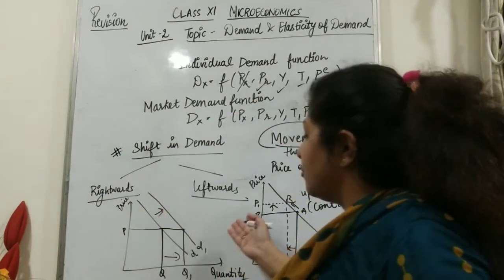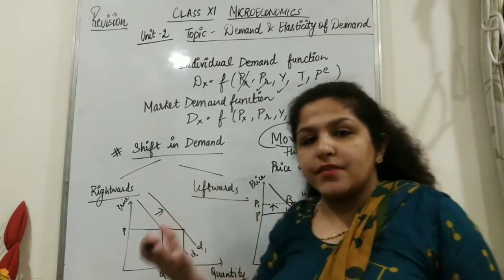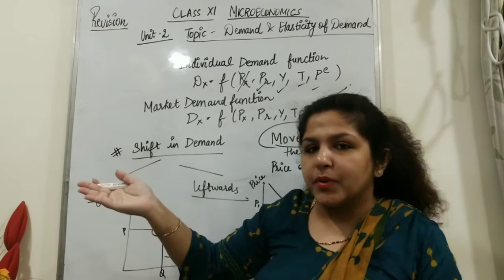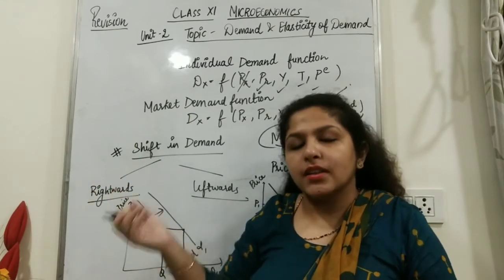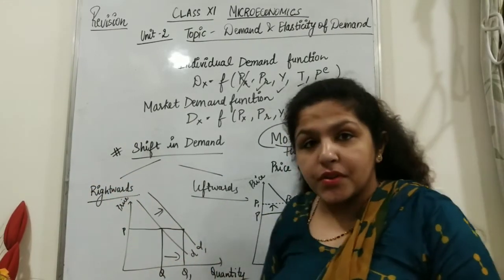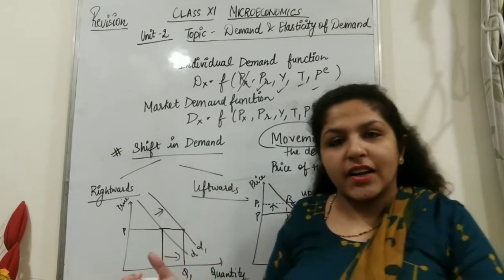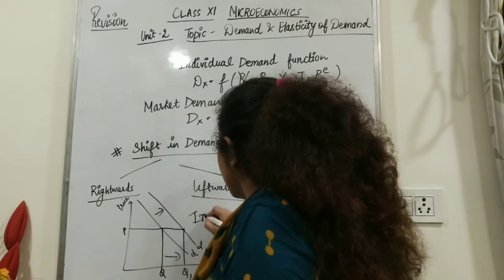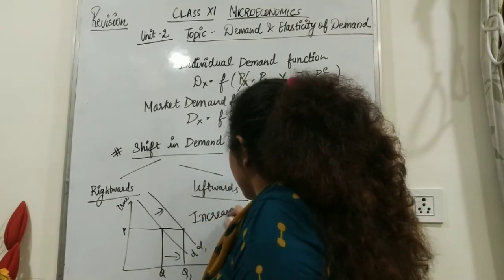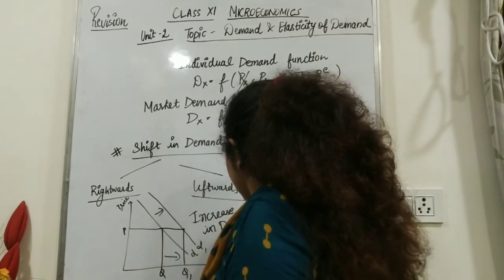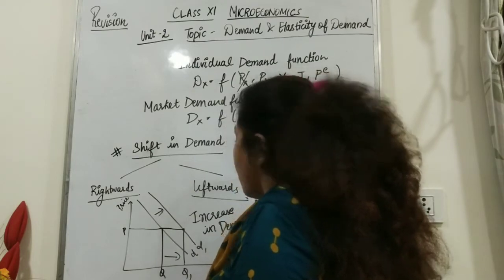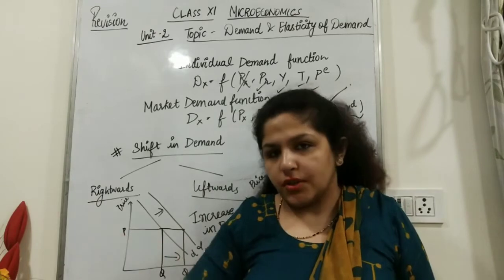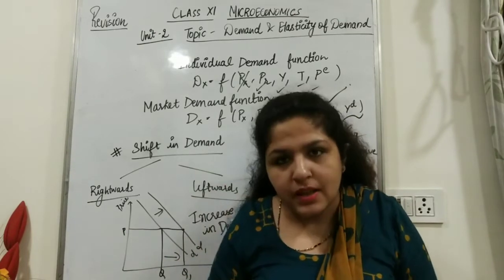It might happen in the case of a rise in the price of a substitute good. When the price of a substitute good rises, the demand for the main good also increases. On the other hand, a fall in the price of a complementary good: if petrol becomes cheaper, the demand for cars will increase. So all the factors that cause an increase in demand will show a rightward shift, and all the reasons that cause a decrease in demand will cause a leftward shift. I hope this is clear, right?